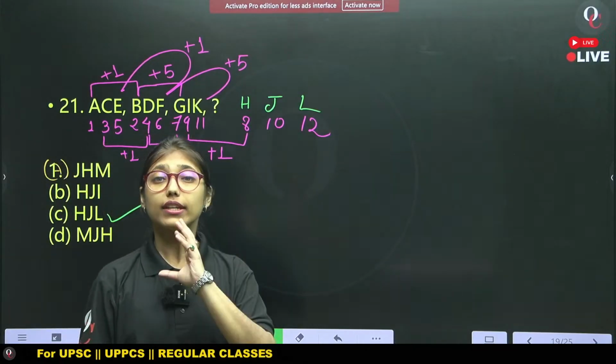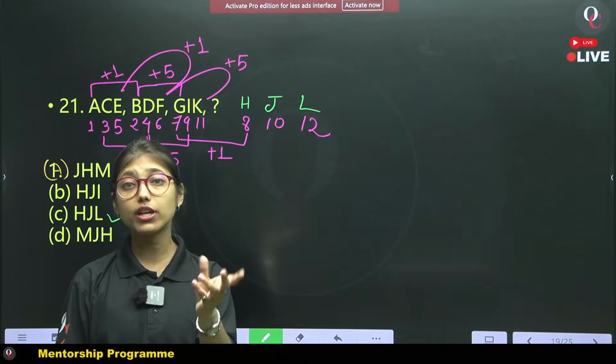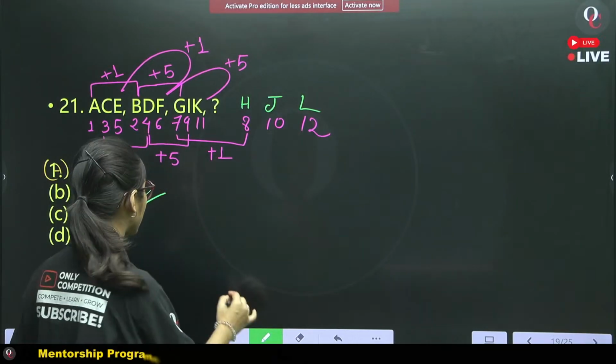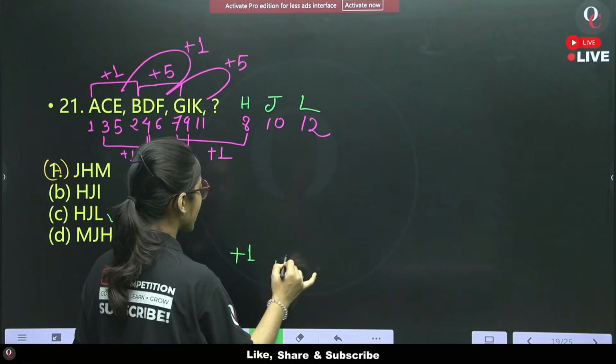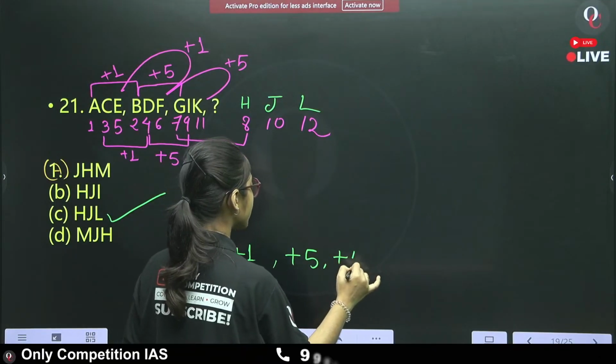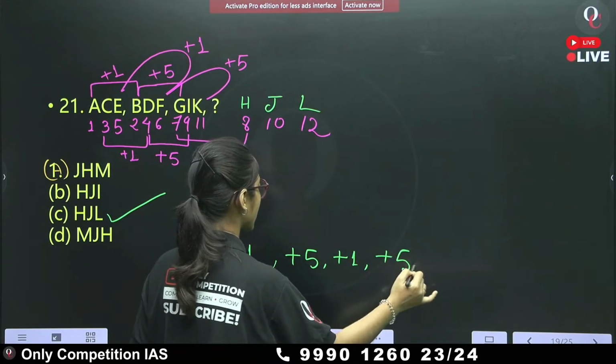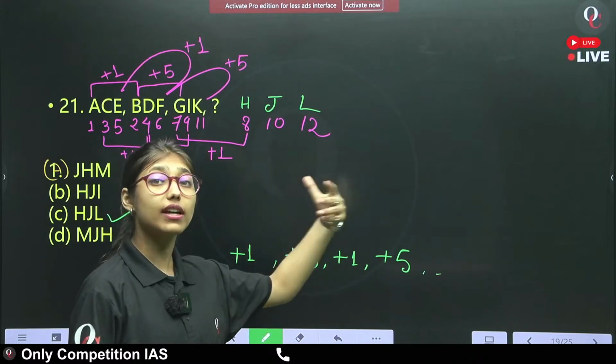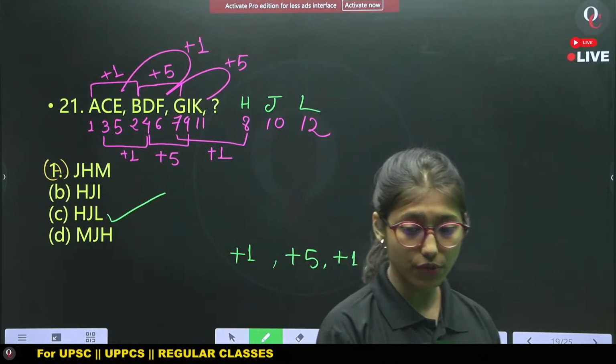Our answer will be option number C. The pattern is just similar to the previous question: plus 1, again plus 5, plus 1 and then plus 5, and the series continues. Okay?